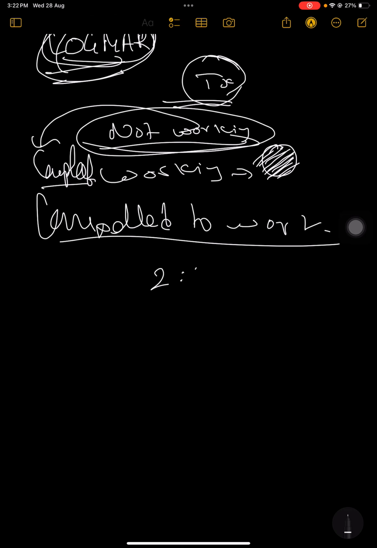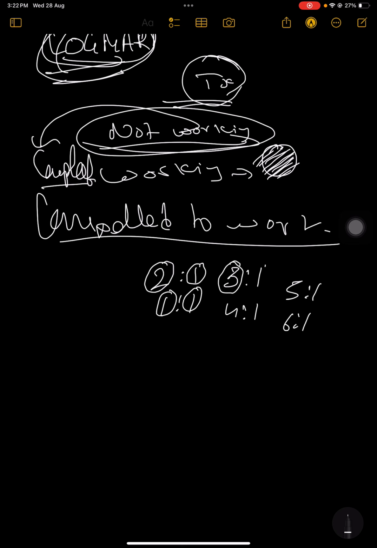And there is actually a method, that is 2:1, 1:1, 3:1, 4:1, 5:1, 6:1. What does this mean? This means you cover the eye for 2 days, uncover it for 1 day. Cover it for 1 day, leave it for 1 day. Cover the eye for 3 days, leave it for 1 day.